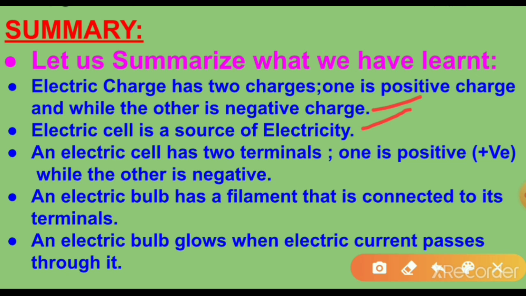The electric cell is a source of electricity, and it has two terminals, a positive terminal and a negative terminal. The bulb has a filament that is connected to the terminals. And the electric bulb glows when the electric current passes through it.